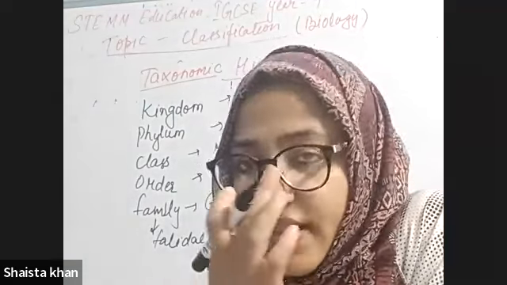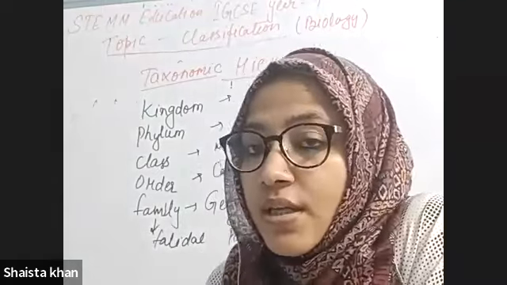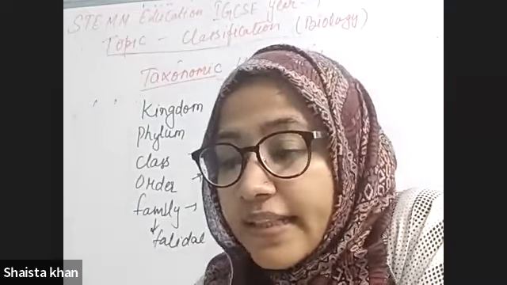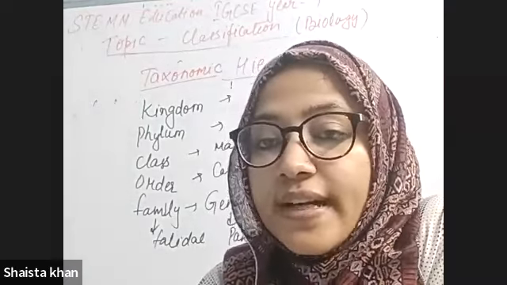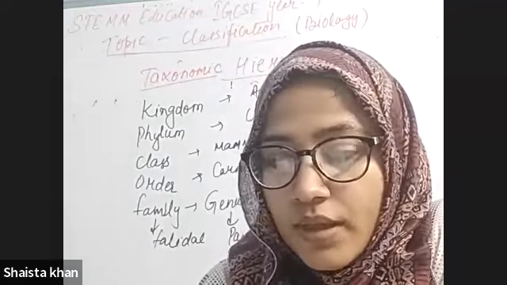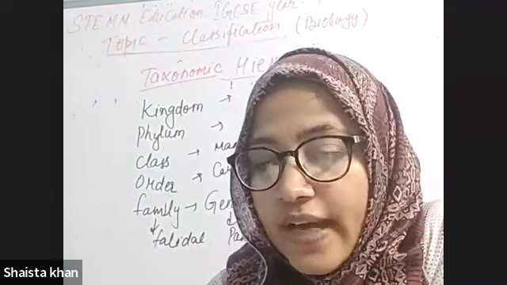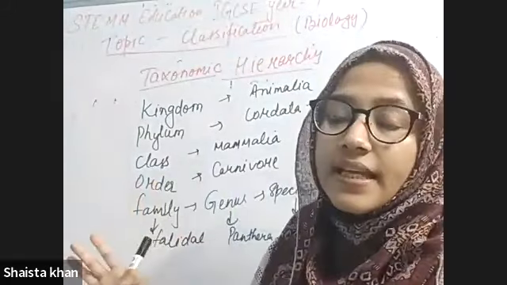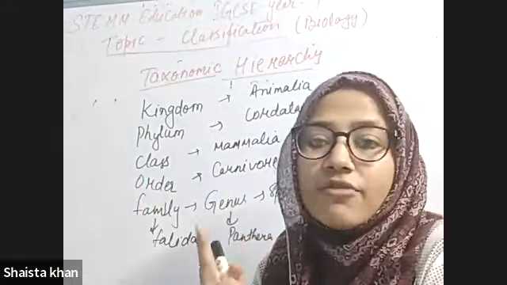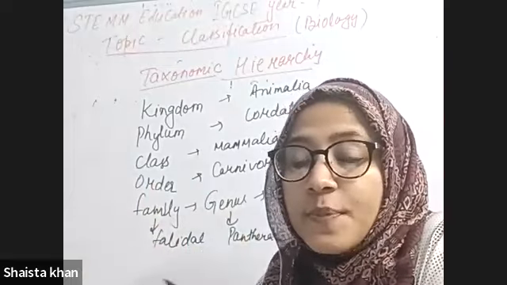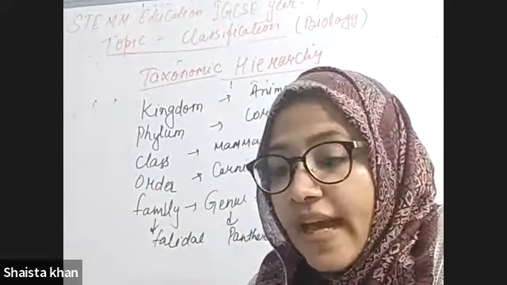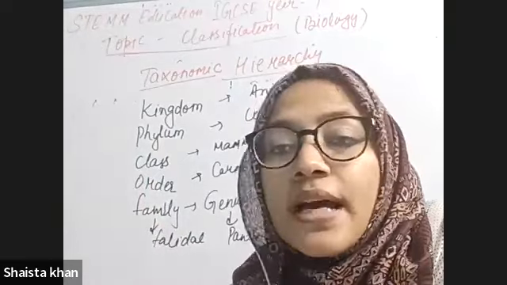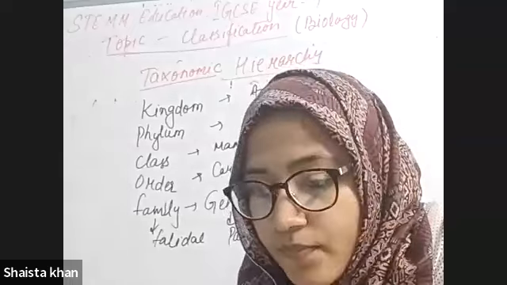So if you talk about species, what do you mean by species? Species is a group of organisms that can reproduce and produce fertile offspring. In binomial nomenclature, the second name is the species, and species means a group of organisms that can reproduce and produce a fertile offspring, right?